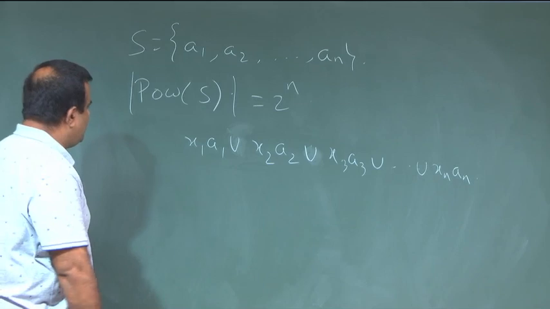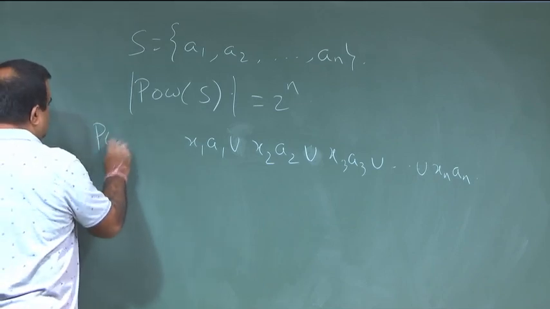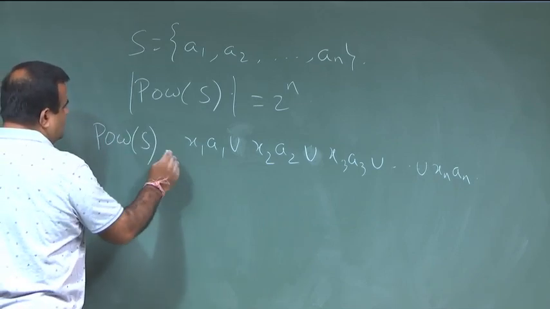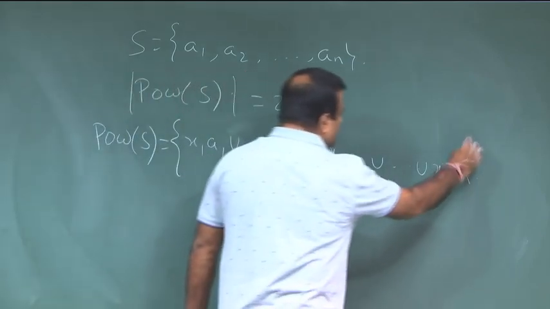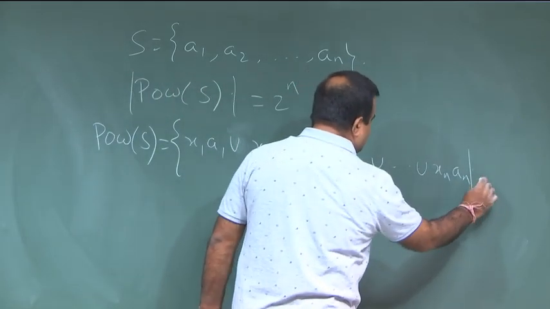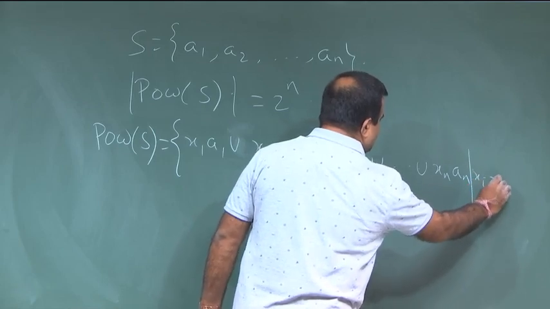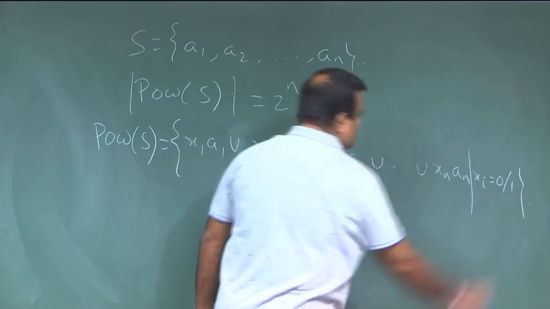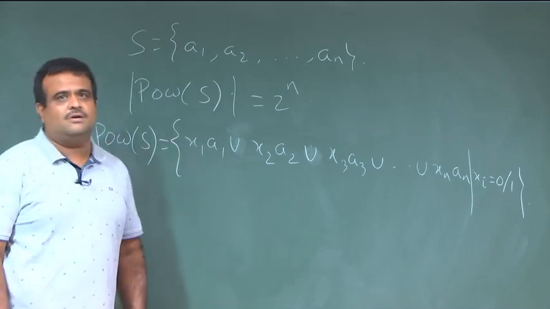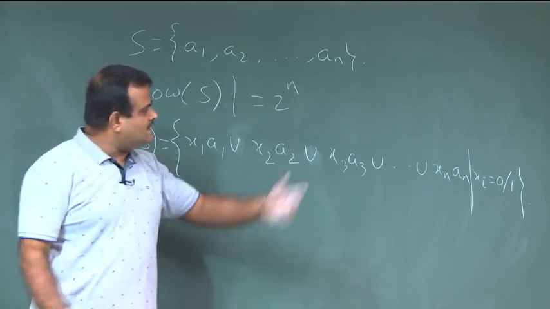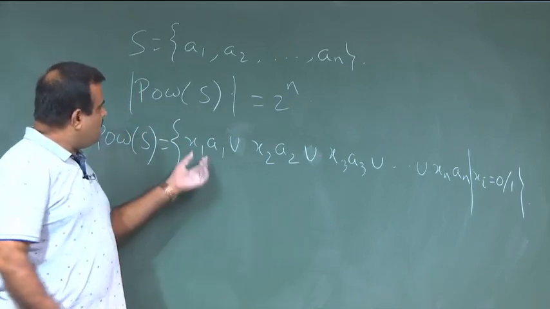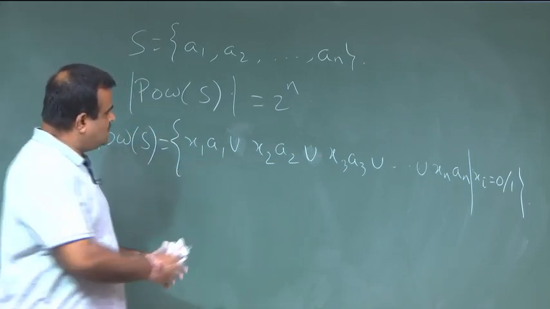Now, I can say my power set of S is basically this collection where each xi is either 0 or 1. So, that means if xi is 1, then that subset contains ai.